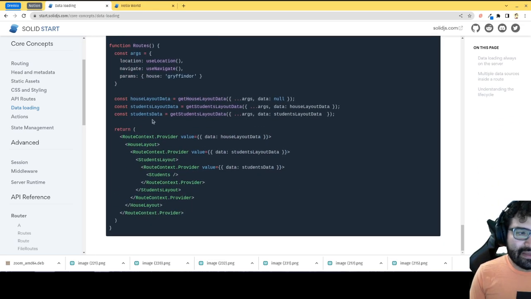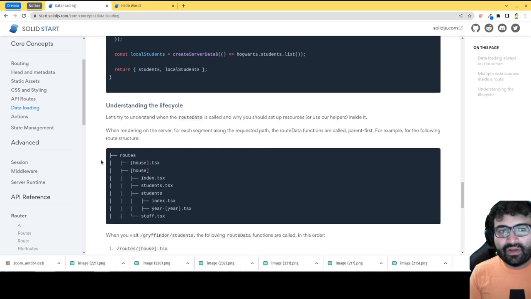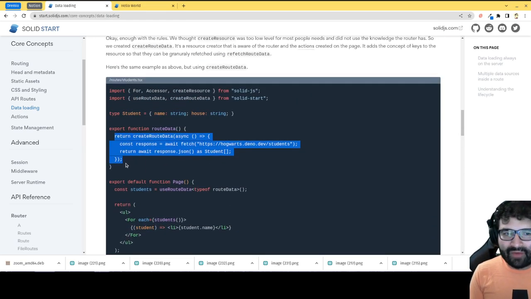So the point is it enables a lot of those types of features. And when you do that, you can also have different route datas with different keys, similar to React Query, where you pass a string that identifies that particular API call, and it can identify whether you really need to make this API call again. And you get really efficient caching of different things. There's a lot of stuff going on, but I would say this is pretty exciting.